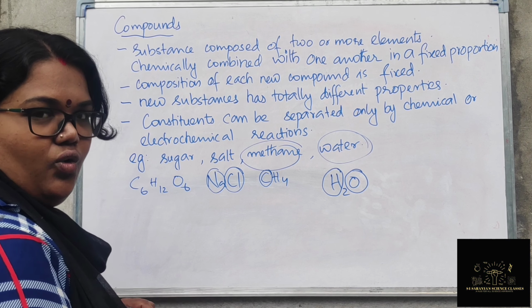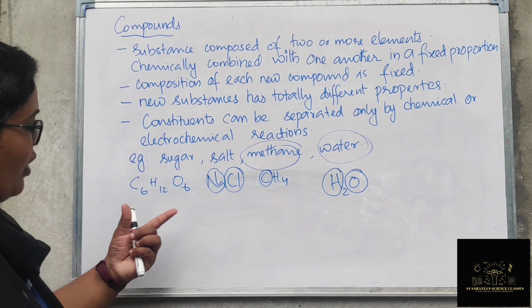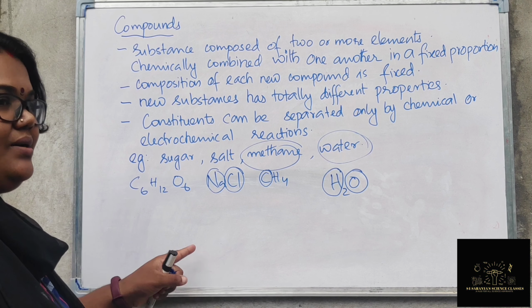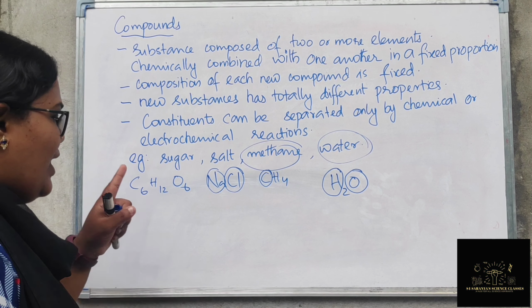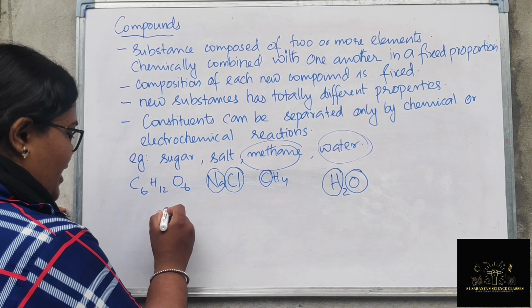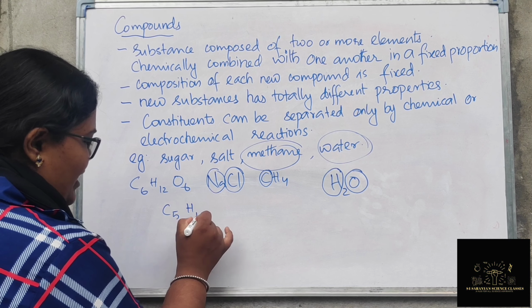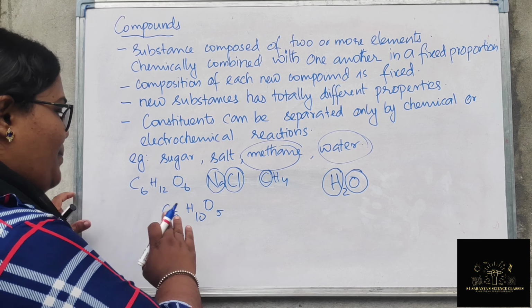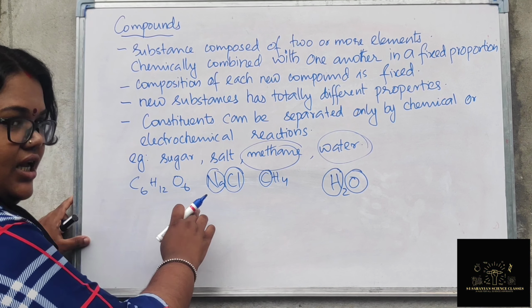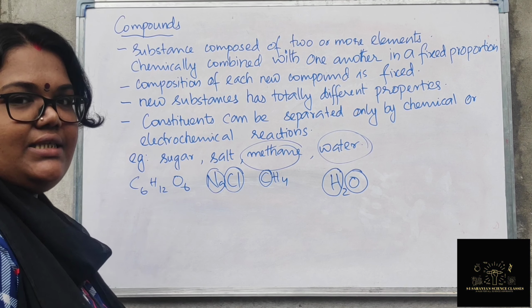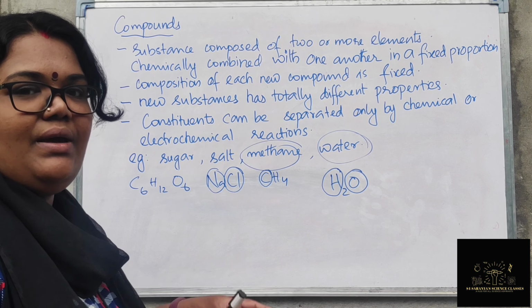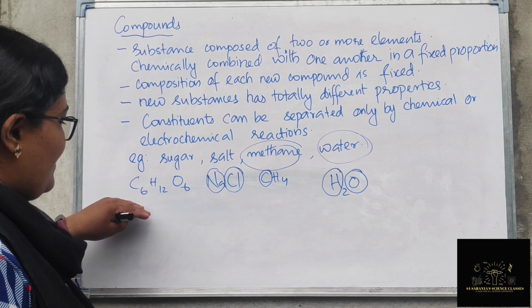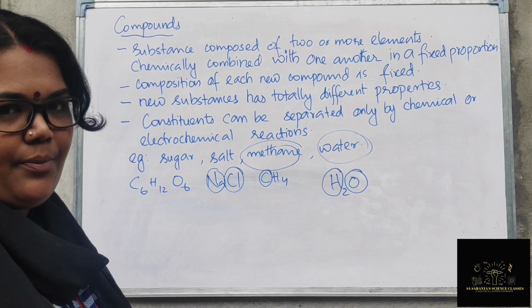C6H12O6 is called glucose. The proportion is 6 carbon atoms, 12 hydrogen atoms and 6 oxygen atoms. If you take another proportion, like C5H10O5, this is another substance. The proportion is always the same here. If it is glucose, whether in India or America, wherever you go, the formula of glucose will be this. So carbon, hydrogen, oxygen are in a fixed proportion.